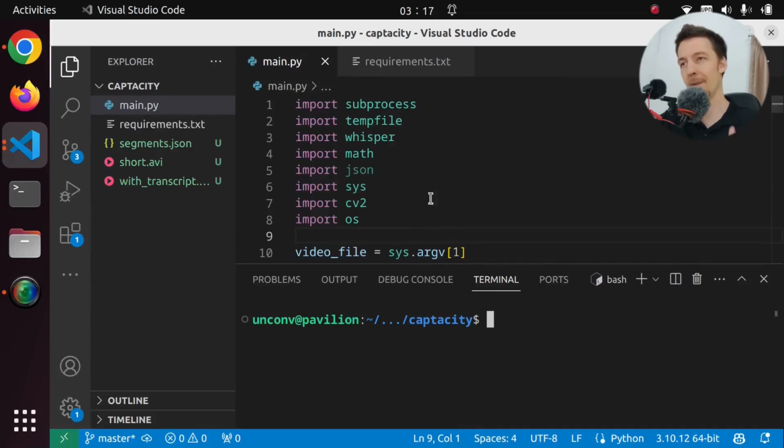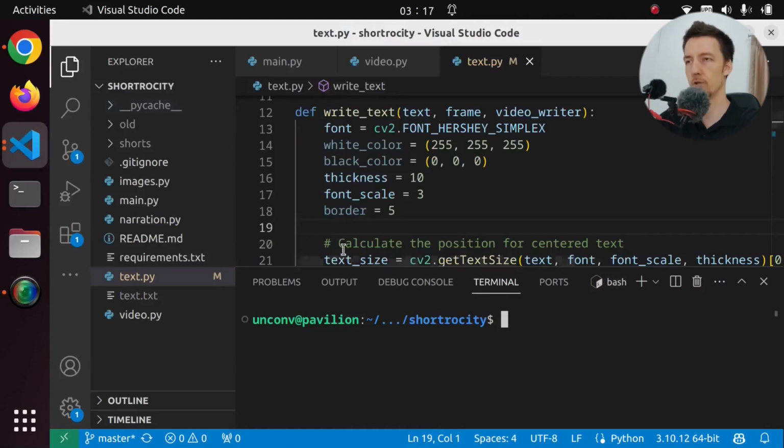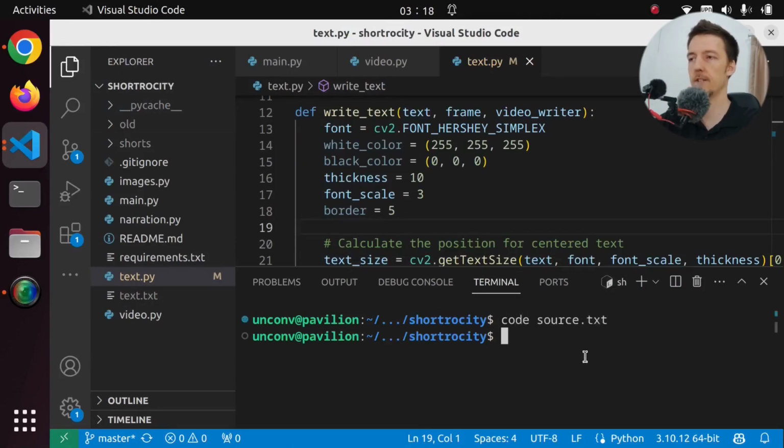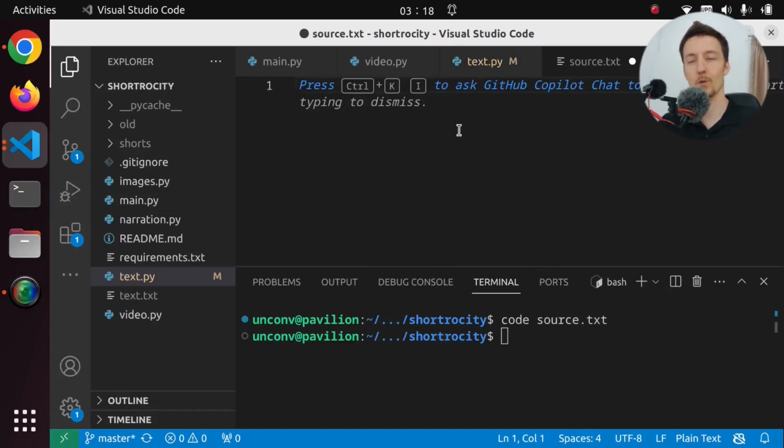And in this one, I'm actually using OpenAI Whisper to recognize the voice from the video and then create the captions based on that. So let me actually demo this whole thing now. So if we go to Shortrocity, we create like a source.txt file. In this file, we can put whatever source material that we want to use to create the short. Now I'm just going to make up something. You could paste in some news article or something like this, but I'm just going to make up something.